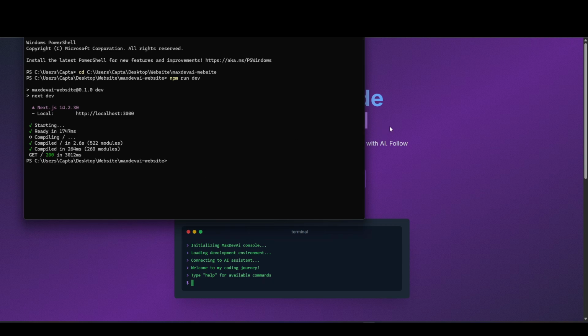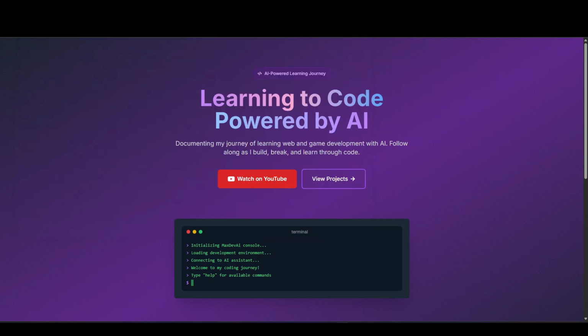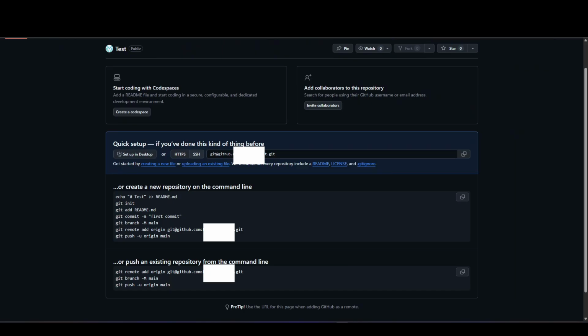After that, we can close this, and I just initialized a new repository at GitHub. For today's video, you need GitHub and Vercel, and you need to link both accounts, so your GitHub repository gets loaded in your Vercel account.